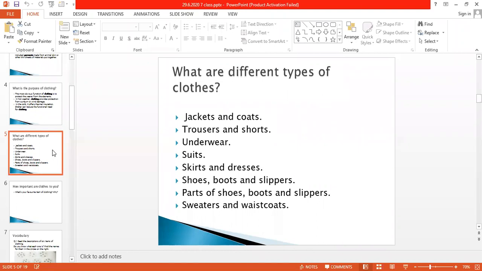So we will see jackets and coats, trousers and shorts, underwear, suits, skirts and dresses, shoes, boots, and slippers, sweaters, and waistcoats. These are only a few, but there are many. You can share it. Okay? Yes, good.